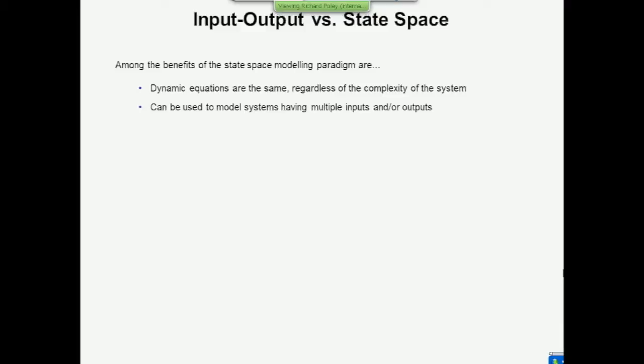You can use it to model systems with more than 1 input and more than 1 output. We didn't cover techniques yesterday for doing that with transfer functions, although it is possible to use transfer function descriptions for multiple input, multiple output systems. But this you get for free. The ability to handle systems with many inputs and outputs comes for free with a state space paradigm.